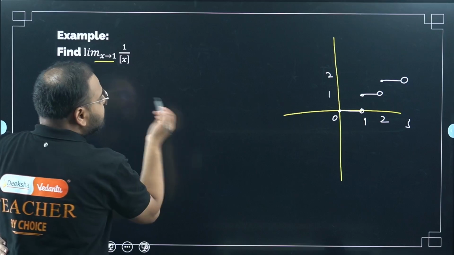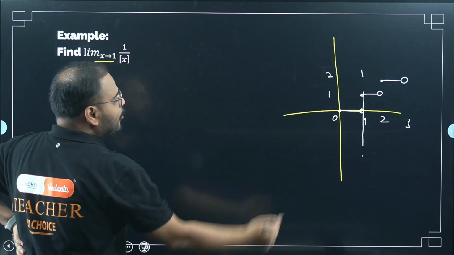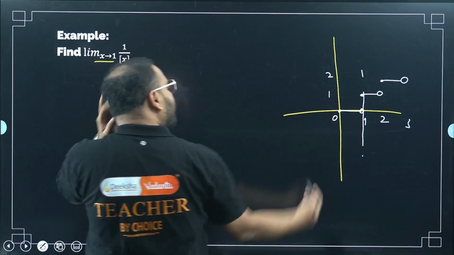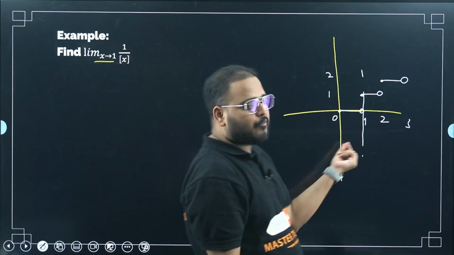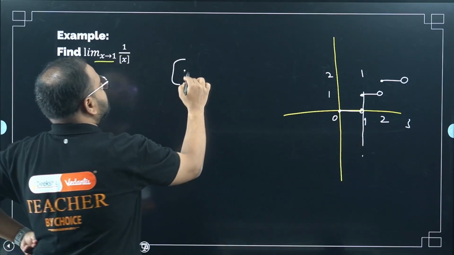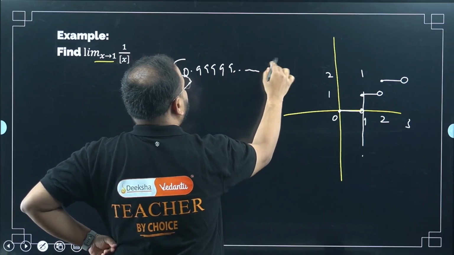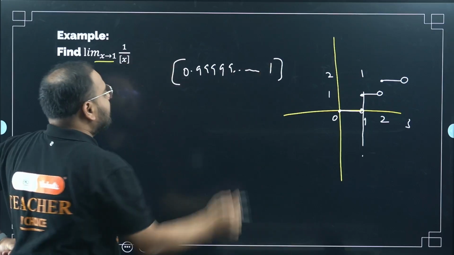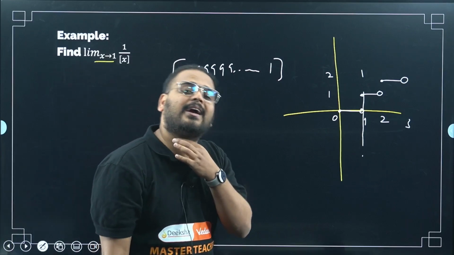So please check. I'm talking about this point. Any value before 1, what will happen? If I take any value before 1, this will become 0, right? So for example, I'm taking 0.999999. What is the answer for this? Simply 0, because greatest integer function of 0.999 is 0 only.